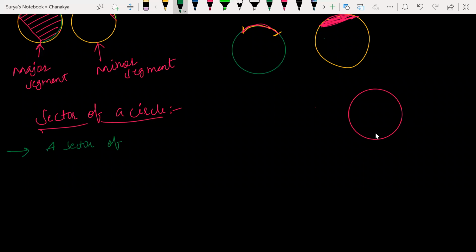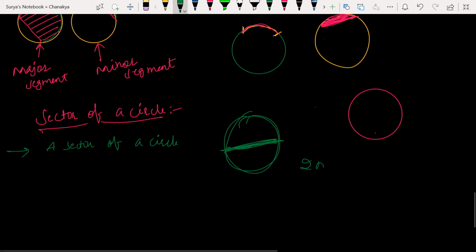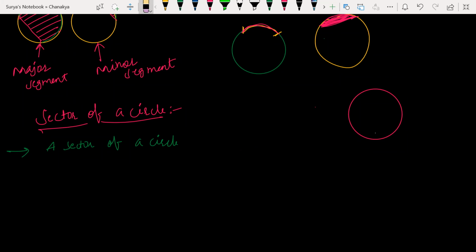Sir, what's the formula of circumference of semicircle? Pi r. Look, 2 pi r is the full circle, so what is half of that? Pi r, sir. Understood? Yes, sir.